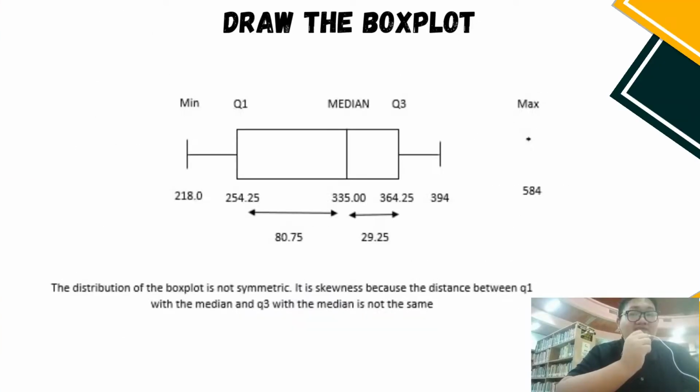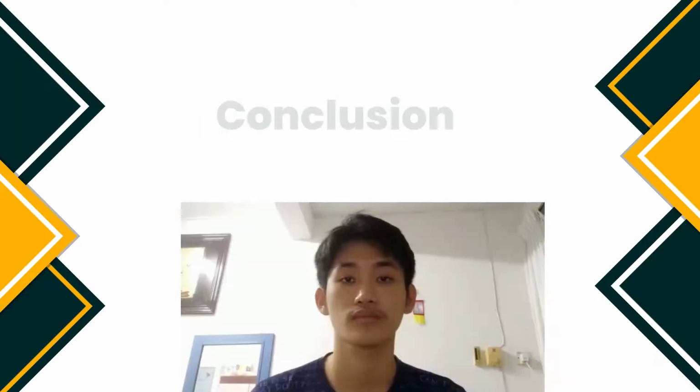After we get all the data, we can draw a box plot. The distribution of the box plot is not symmetric. It is skewed because the distance between Q1 and the median and between Q3 and the median is not the same.